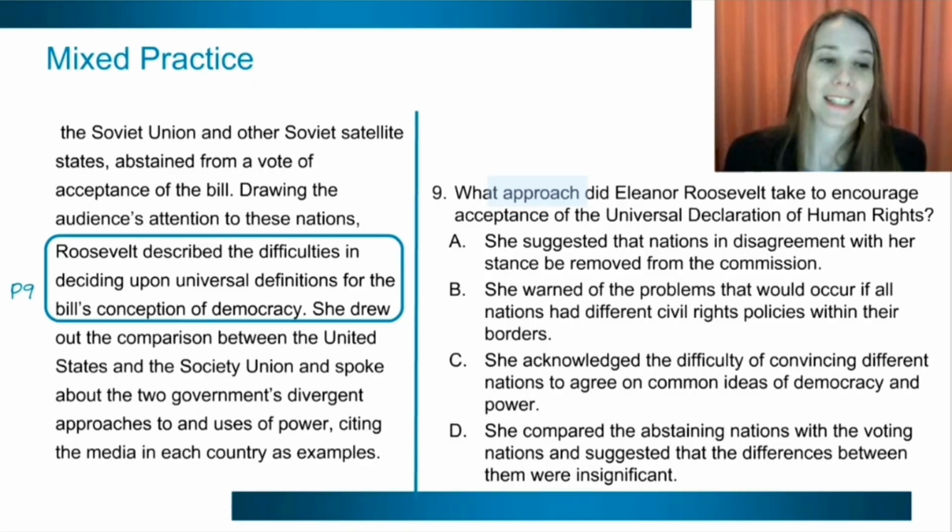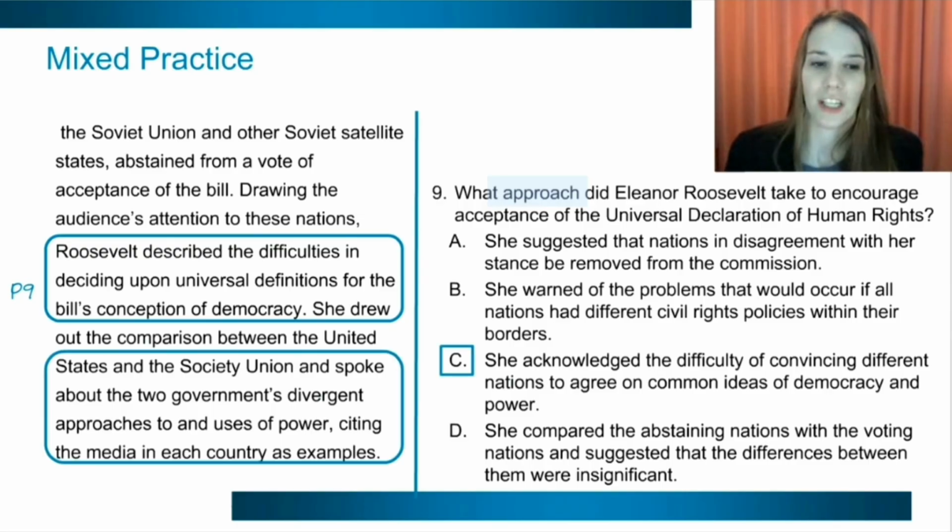She described the difficulties in deciding upon universal definitions. And then we have that anecdotal evidence about the USSR and the US, and we have the example with the media. Right. So her approach here is to acknowledge the difficulties of convincing different nations to agree on common ideas. So that is clearly illustrated in the text.